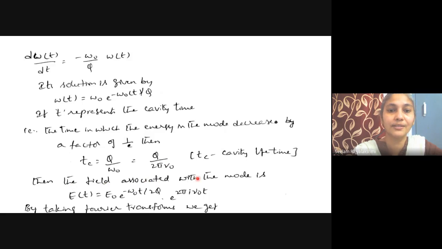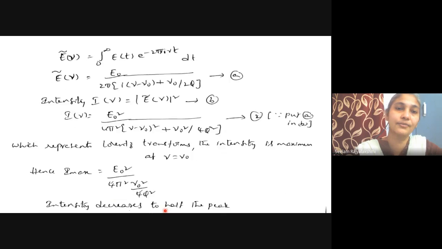Then the field associated with the mode is E of t equals E naught e power minus omega naught t by 2Q, into e power 2 pi i nu naught t. So this is the field associated with the mode. By taking the Fourier transform, let us consider the Fourier transform.